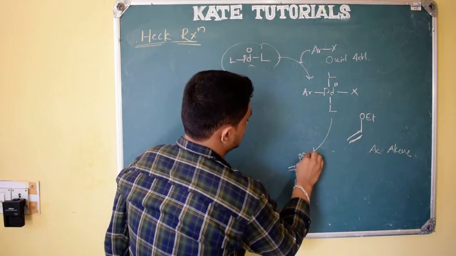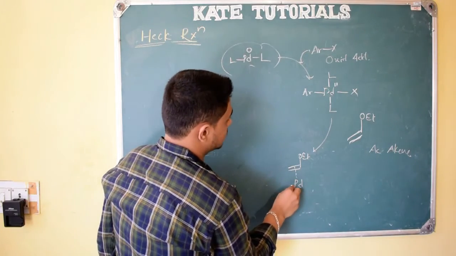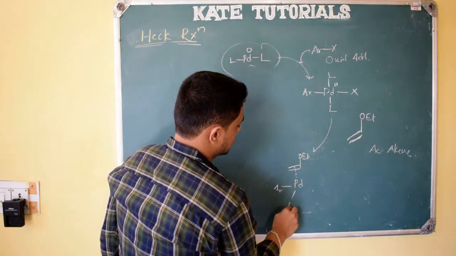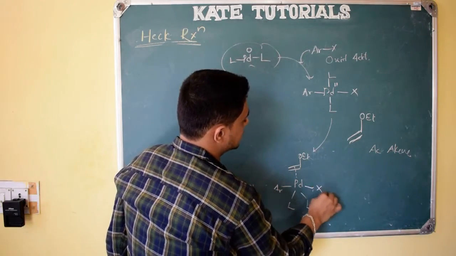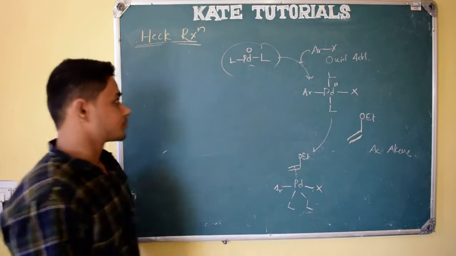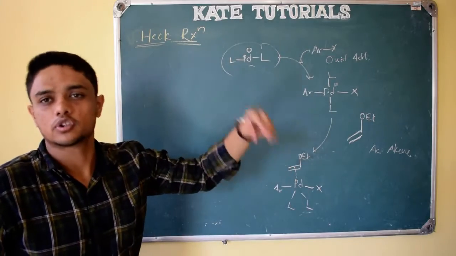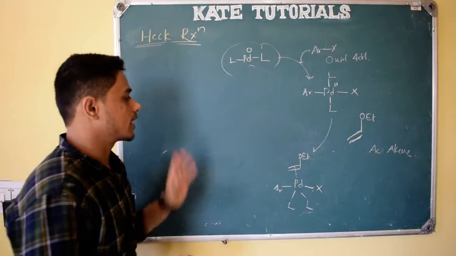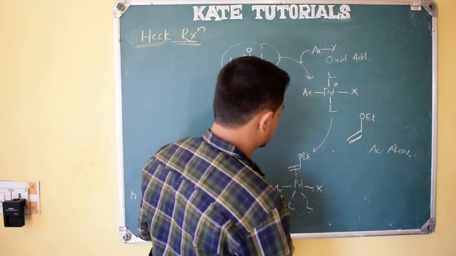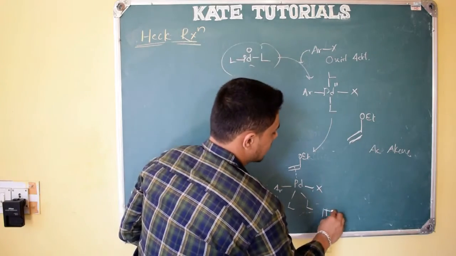with OEt, and here as usual Ar will be there, L will be there, L will be there, X, right? ArX is nothing but haloarenes, I have told. Similarly, for vinyl also the same mechanism applies, you can try it yourself, right? If I give this mechanism, it's enough. So this is called the pi complex.